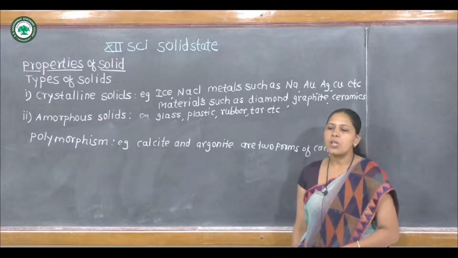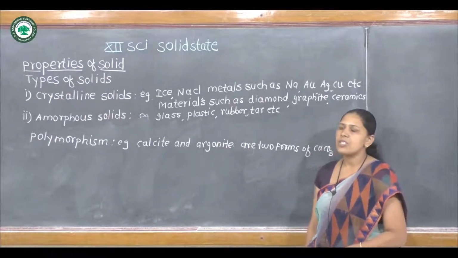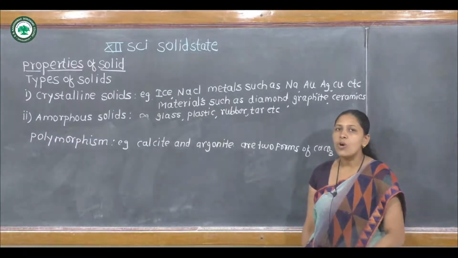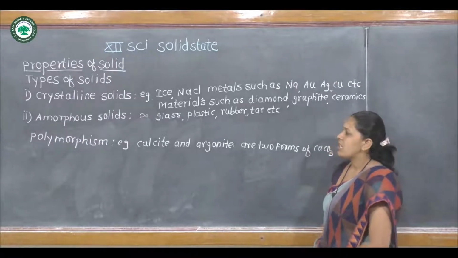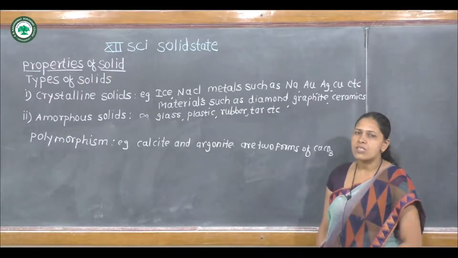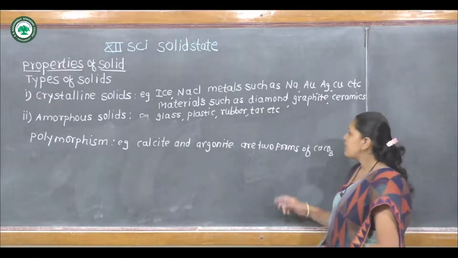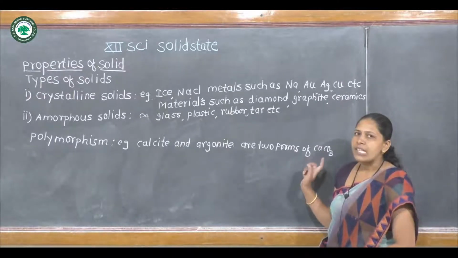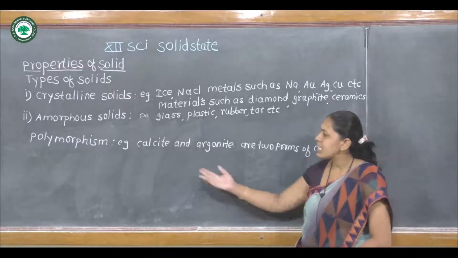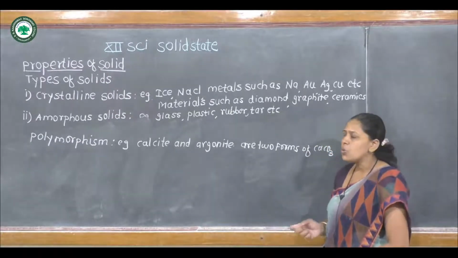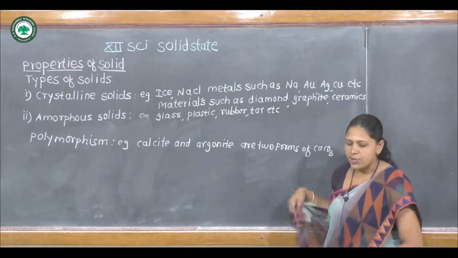What is meant by polymorphism? A single substance that exists in two or more forms in nature is called polymorphous, and the phenomenon is called polymorphism. For example, calcium carbonate exists in two forms. One is calcite and the second is aragonite, the two forms of calcium carbonate.